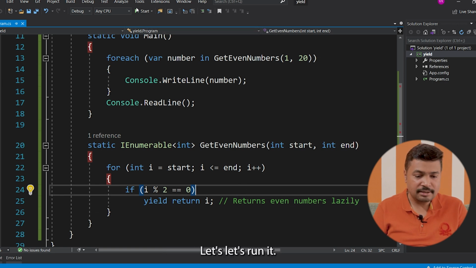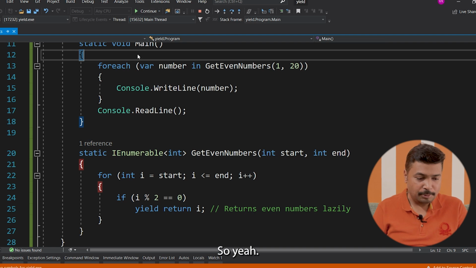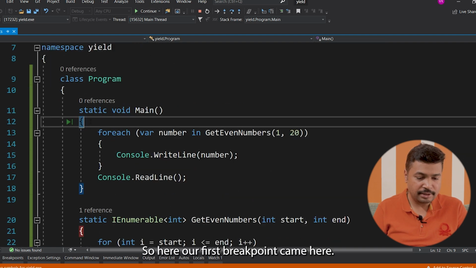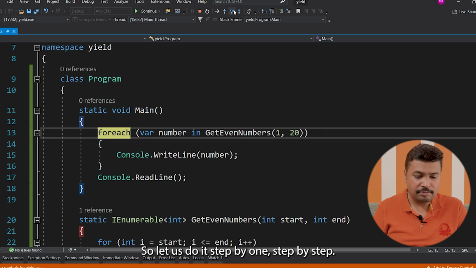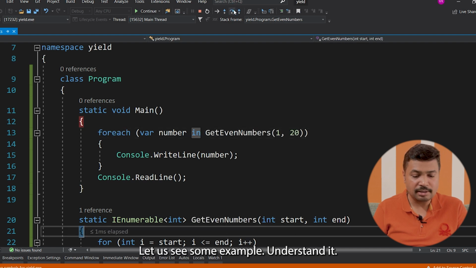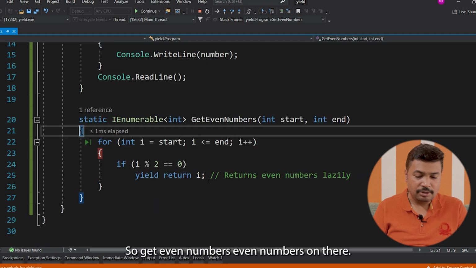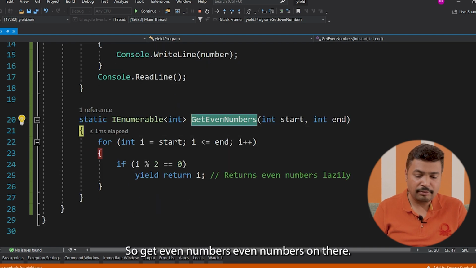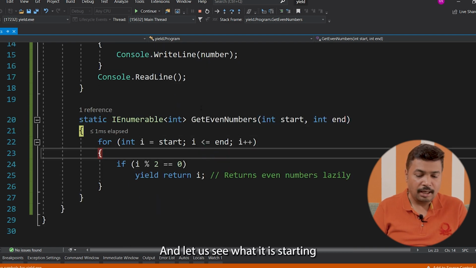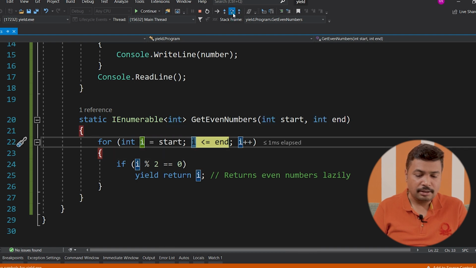So let's see. Let's run it. We'll see, and we will be doing it step by step. So yeah. So here our first breakpoint came here. So let's do it step by step. So I will not be running 1 to 20. Let's see some example, understand it. So this method came here. Once it will return, it will go back here. So get even numbers are there, and let's see what it is starting and ending.